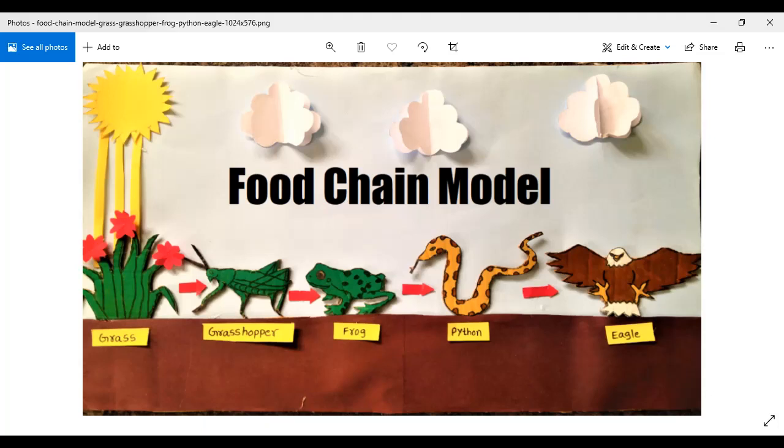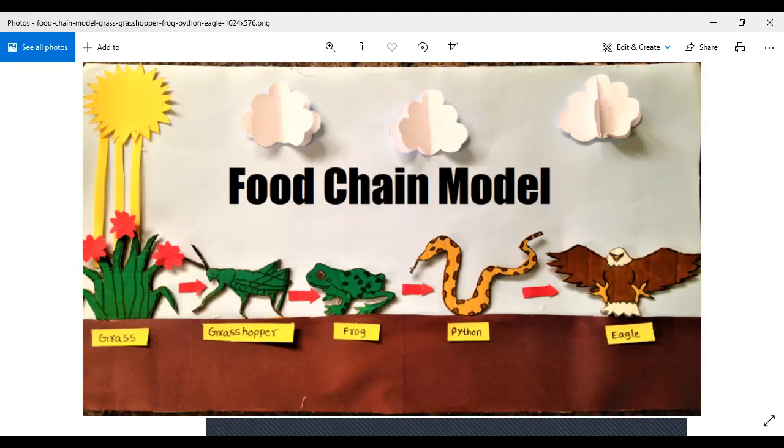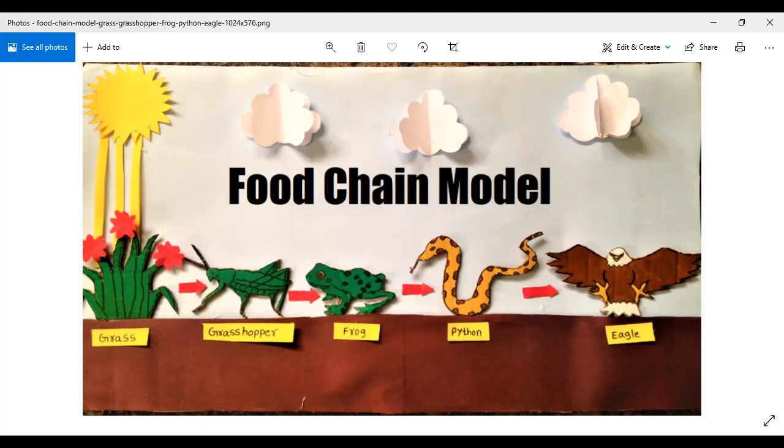Now these things which are being drawn or pasted over here, the python, frog, grasshopper, these are not real. These are the models of them. These are representations. And why are we calling it a model? Because when you look at this particular greenish thing, the real frog comes to your mind. This means that this is a good model. This is representing what you want to learn. Or the person who has made this model has achieved his goal, right?